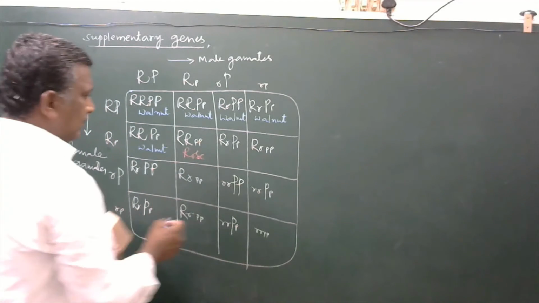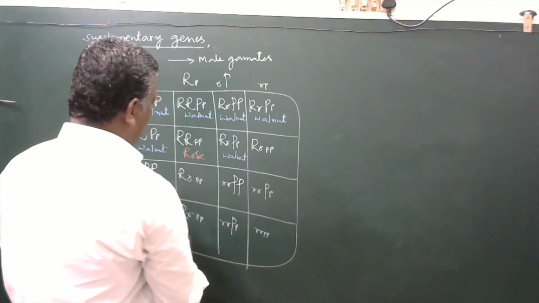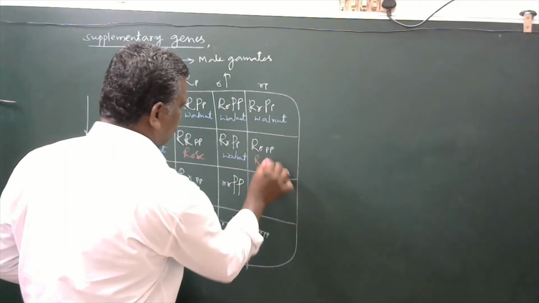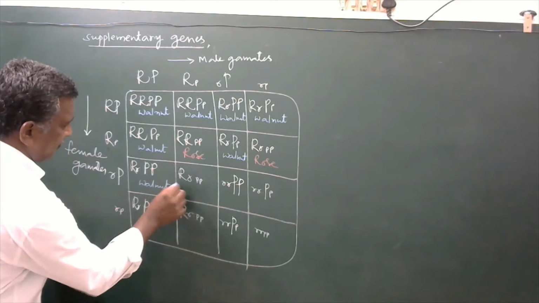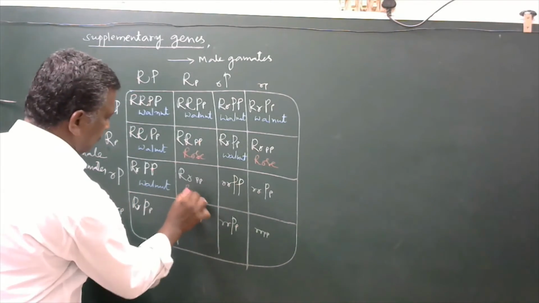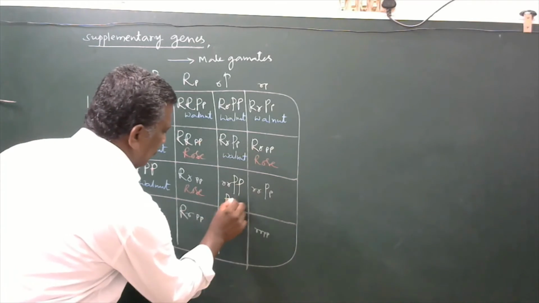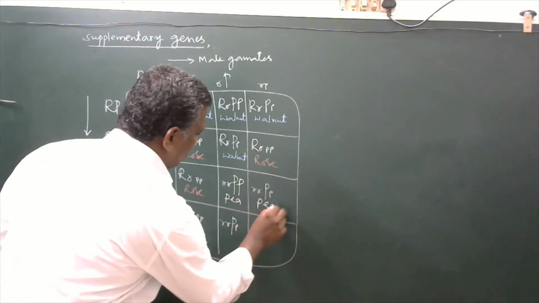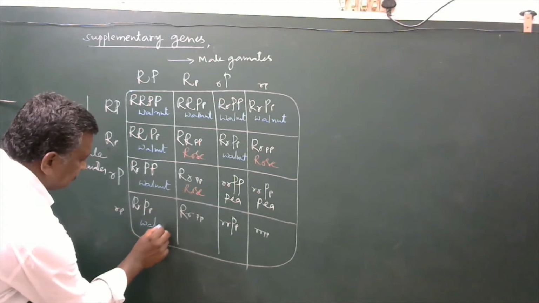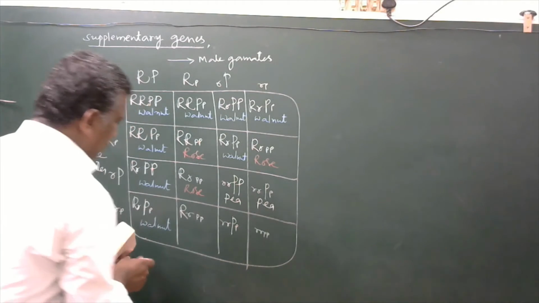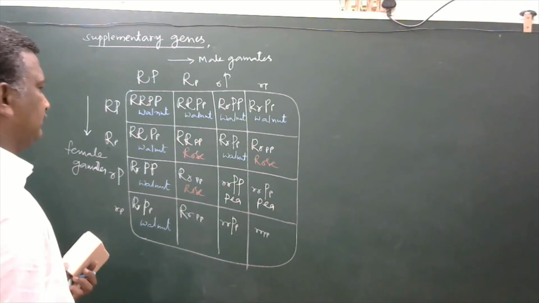Okay, here walnut, rose, walnut, rose. Here, P. Here, walnut. Here is rose.